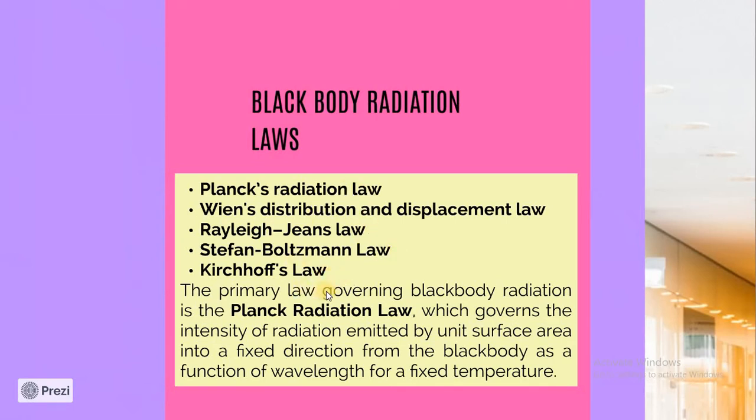Out of these laws, Planck's radiation law is the main primary law that governs black body radiation. We have studied this, but we have not tried it ourselves. So now in this experiment we'll try out how Planck's radiation law is capable of explaining the complete black body spectrum, while Rayleigh-Jeans law was unable to explain it, and Wien's distribution law also failed.